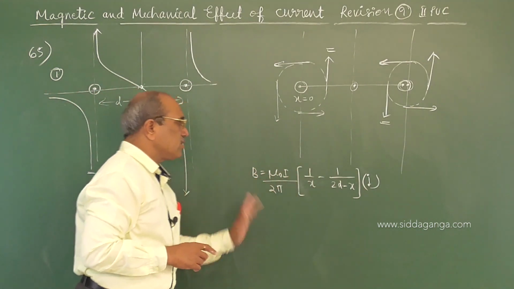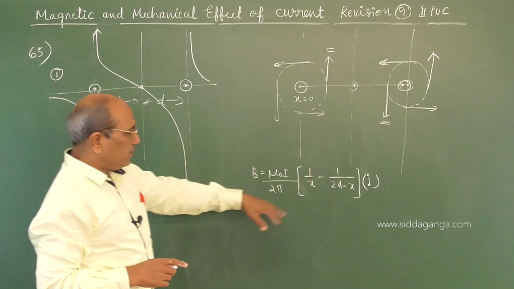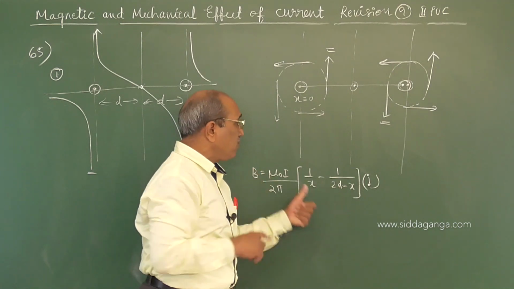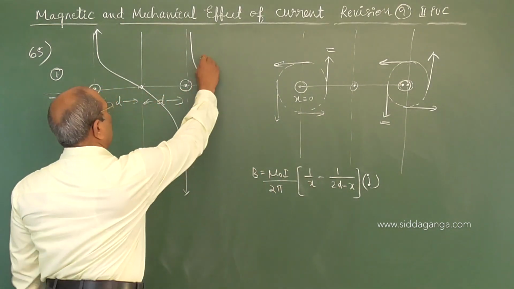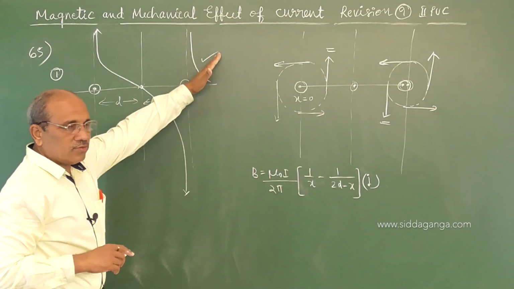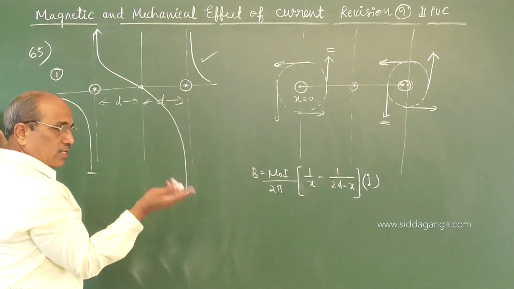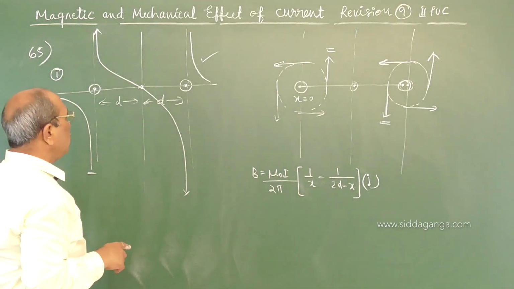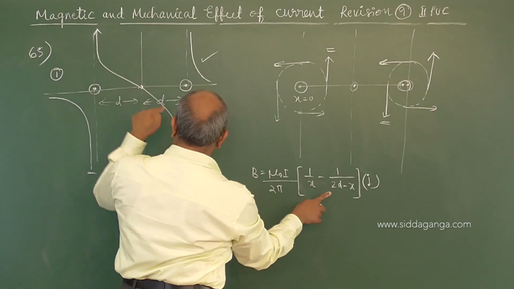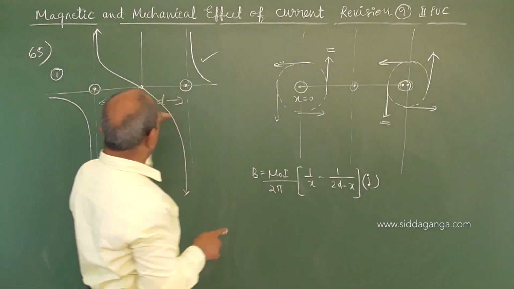If x is more than 2d, then this dominates and it becomes a positive value. For more than 2d, positive curve; less than 0, x is negative. Near x equal to 0, positive infinity; at x equal to 2d, negative infinity. In between, the value swings.